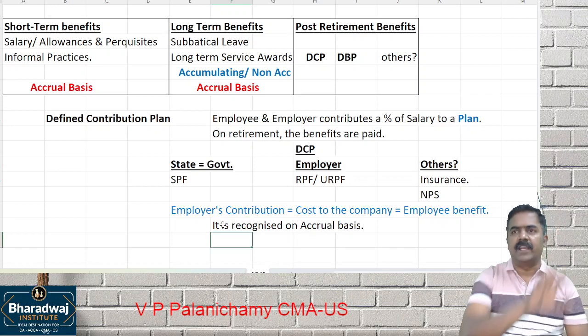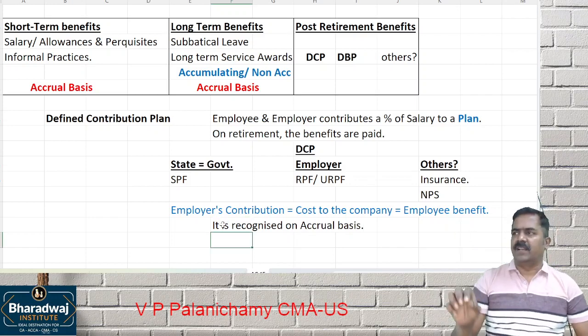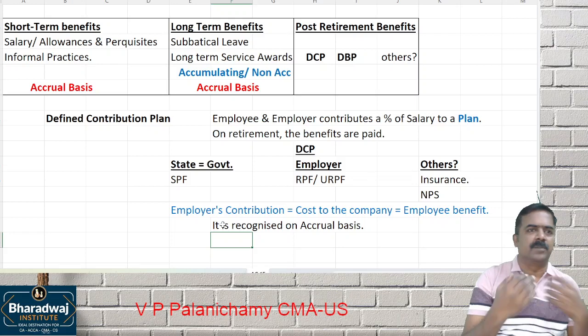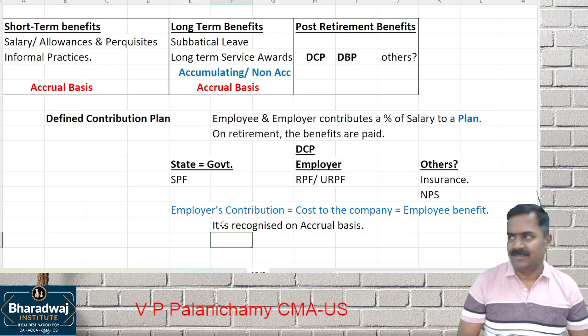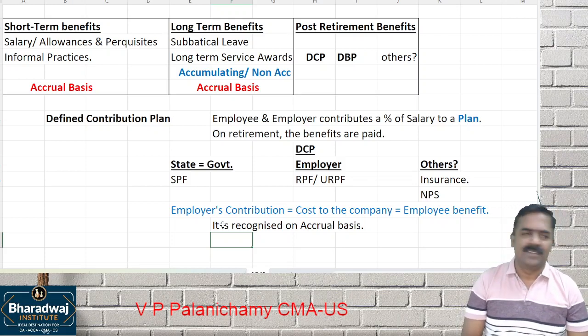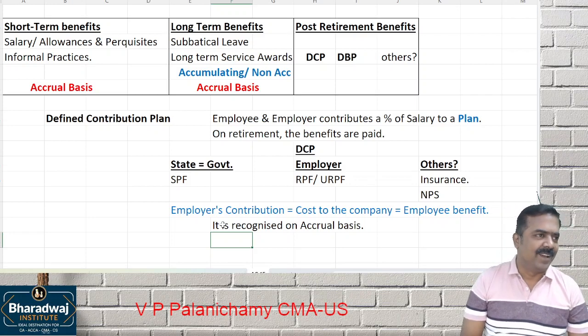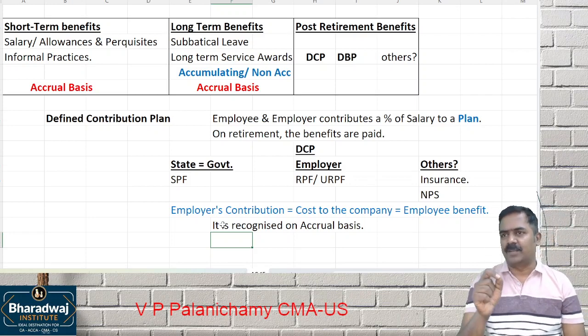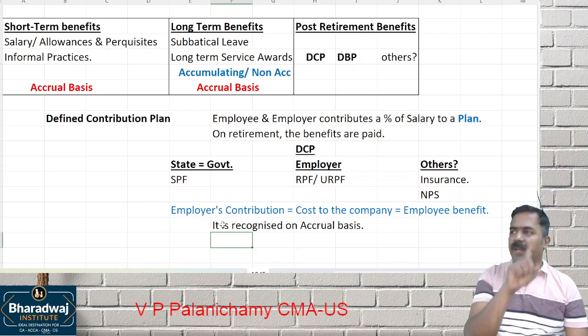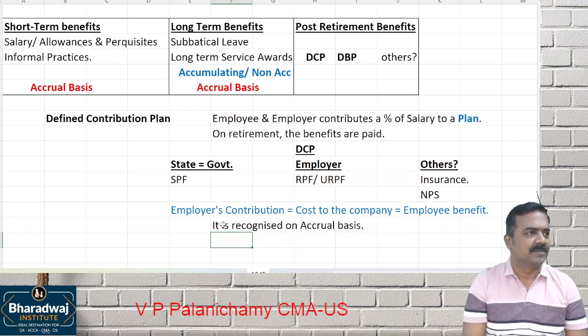For example, you are all working in a company. Add up all the salary, 10% contributed, becomes what? Expense for the employer. So recognize it on what basis? Accrual basis. Wait. On retirement, whether any extra money will be paid towards this from the employer's pocket.